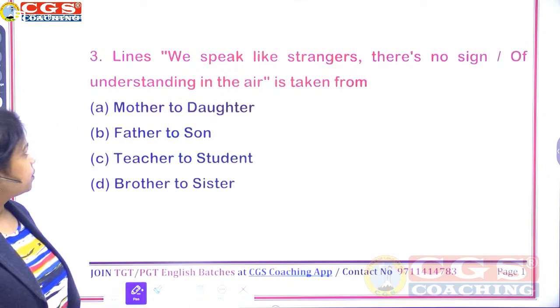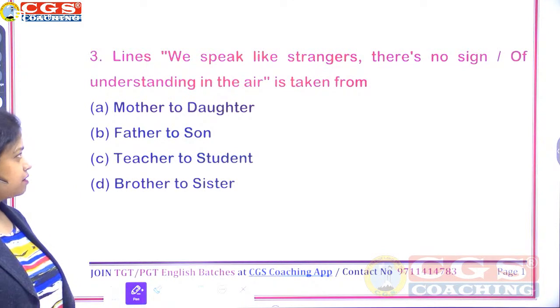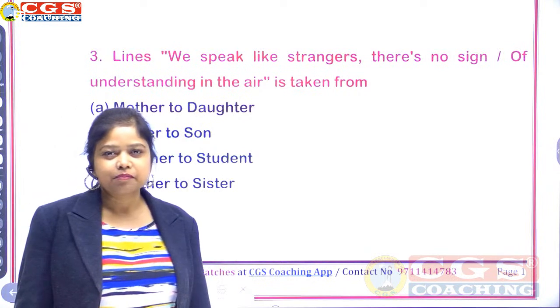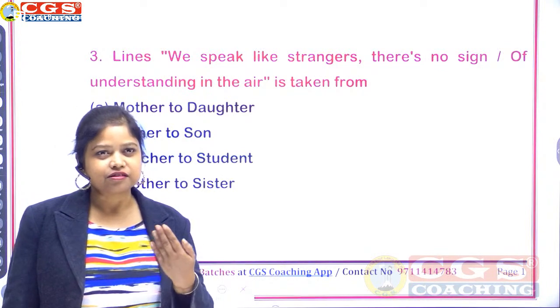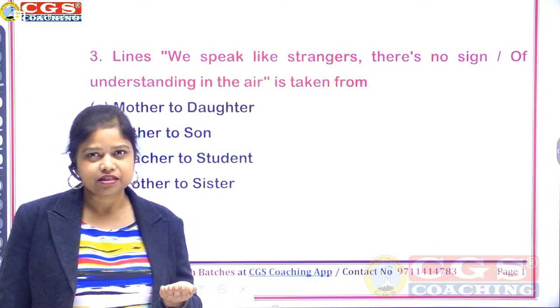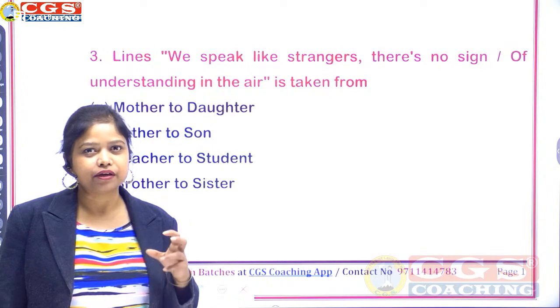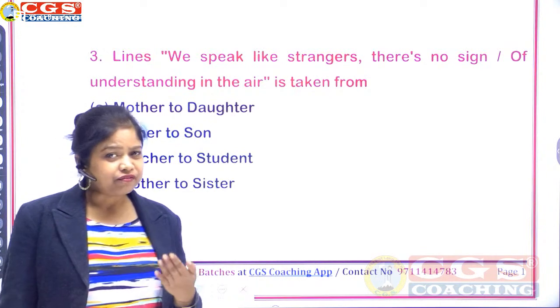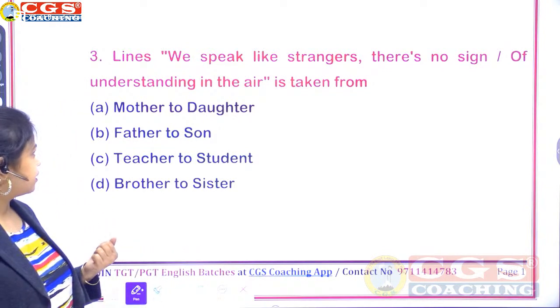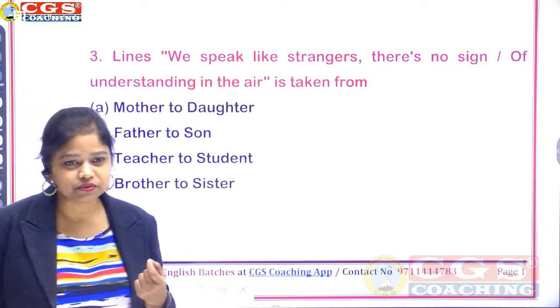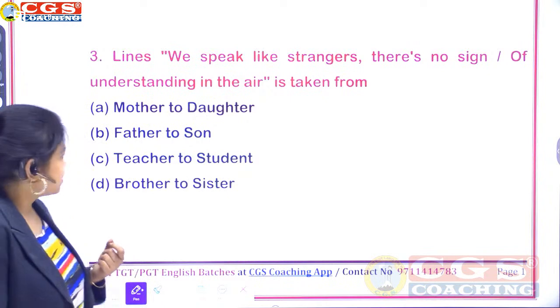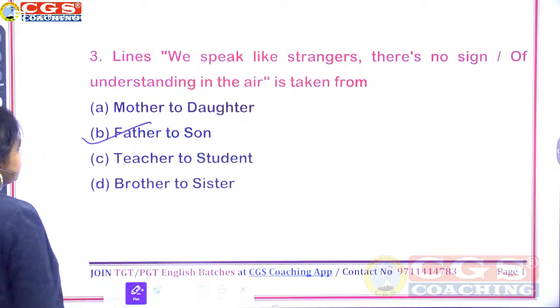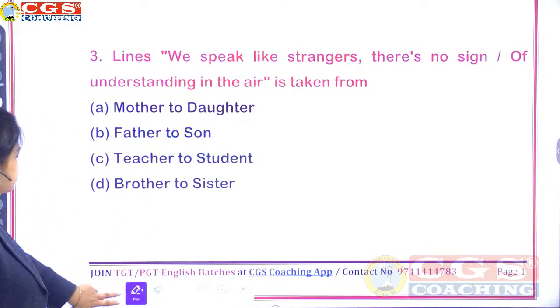So the speaker of the poem is sharing his opinion about what kind of feeling or relationship they are having. Which one? For question number 3. Yes, right answer option number B. Father to son. Father to son is correct answer.